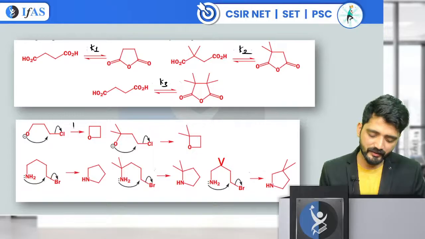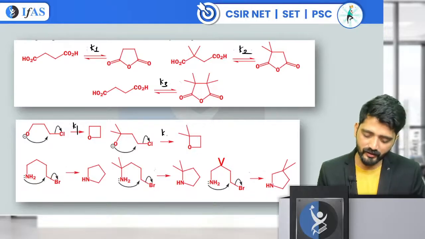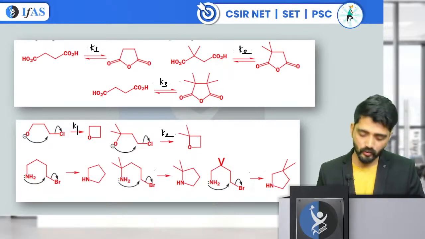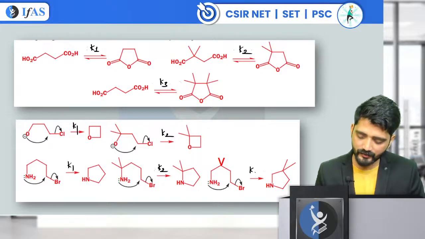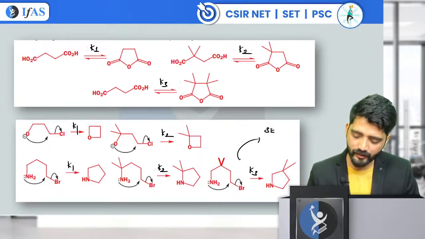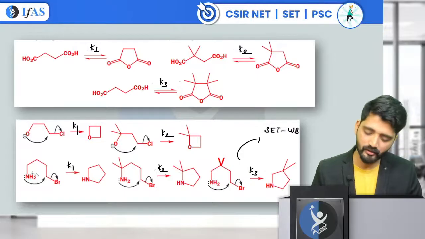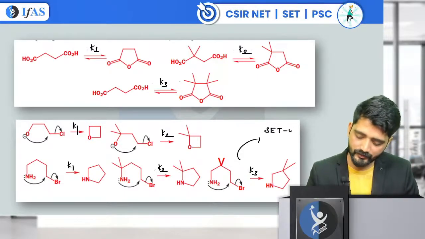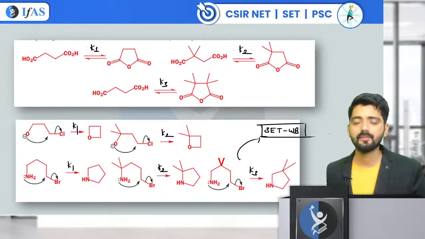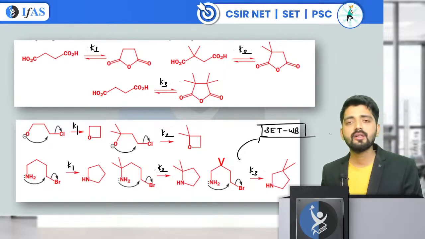What I have written is at this center we have K1 and at this center we have K2. Moving ahead, we have K1, we have K2, and at this center we have K3. The same question was asked in the West Bengal SET exam. They have picked this question from the Clayden book only. In the SET exam of West Bengal, they asked the third question. Now you need to answer me all the three.